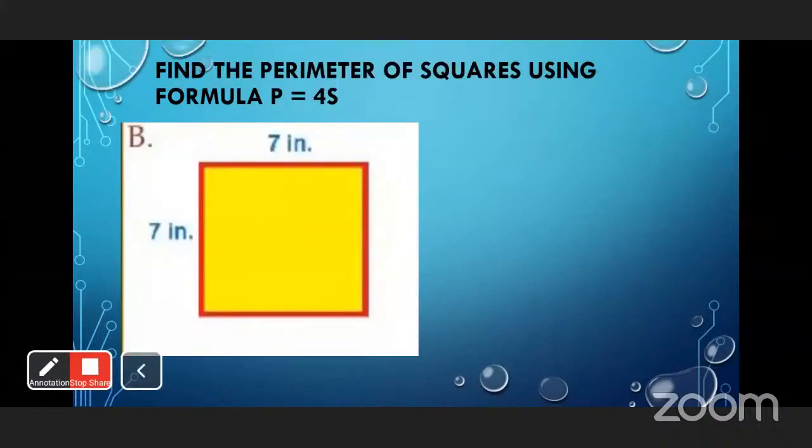Now find the perimeter of the given square using the formula P is equal to 4s. Now students, tell me the length of the side of this square. 4. 4 or 7?